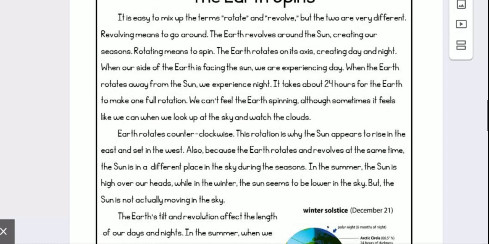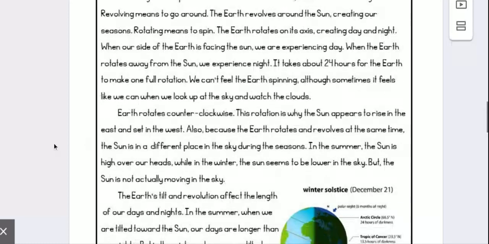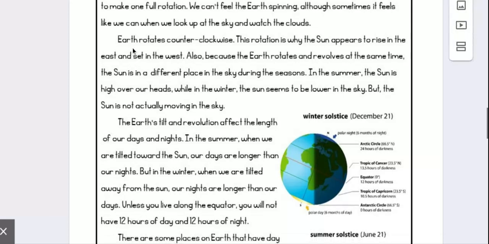It takes about 24 hours for the Earth to make one full rotation. We can't feel the Earth spinning, although sometimes it feels like we can when we look up at the sky and watch the clouds. Earth rotates counterclockwise. This rotation is why the sun appears to rise in the east and set in the west.